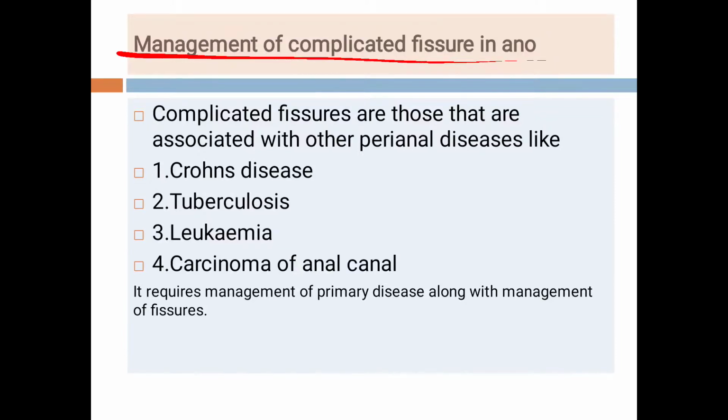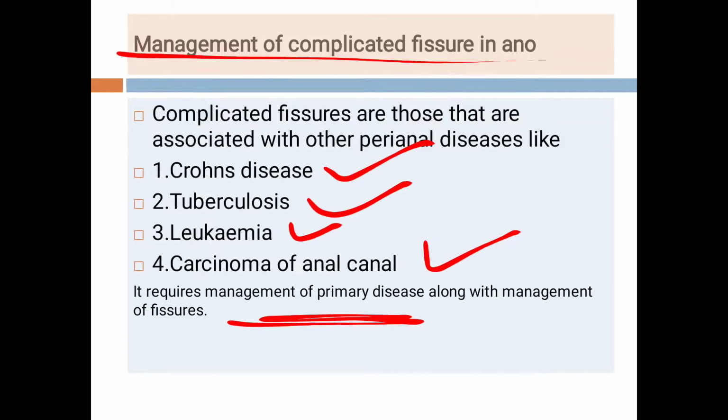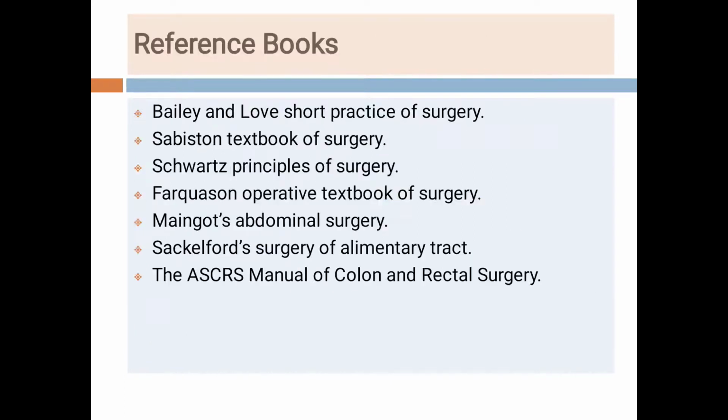Complicated fissures are those associated with other perianal diseases, such as fissures with Crohn's disease, fissures with tuberculosis, fissures with leukemia, and carcinoma of the anal canal with a fissure. These types of fissures require management of the primary disease and management of the fissure also. So students, with this we will conclude this topic of fissure in ano.